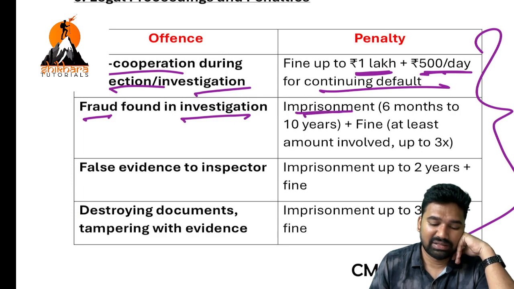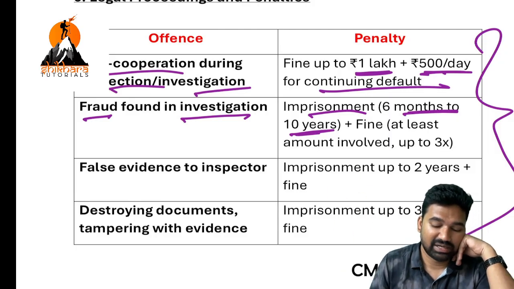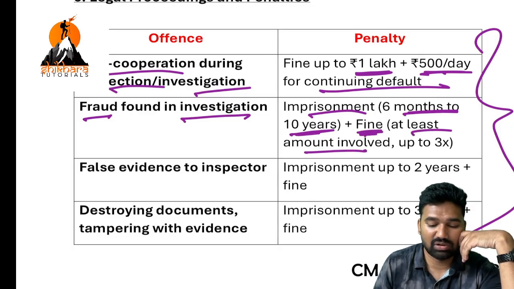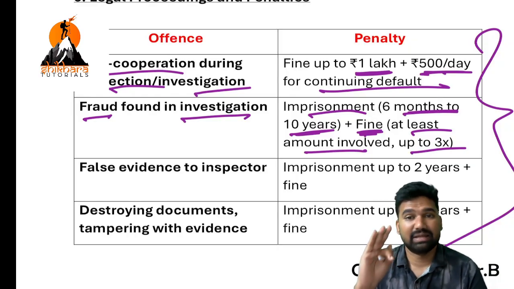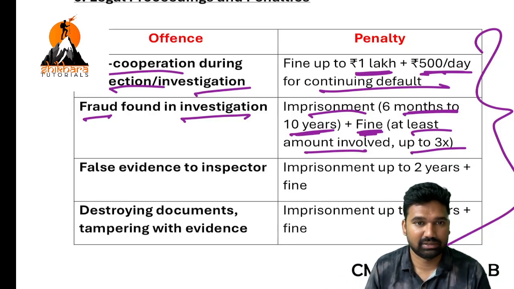In that case, penalty is imprisonment from 6 months up to 10 years. So it might start from 6 months and extend up to 10 years. And along with imprisonment, they will also impose fine. At least the amount involved, maximum up to 3 times of the amount you have manipulated or fraudulently obtained.